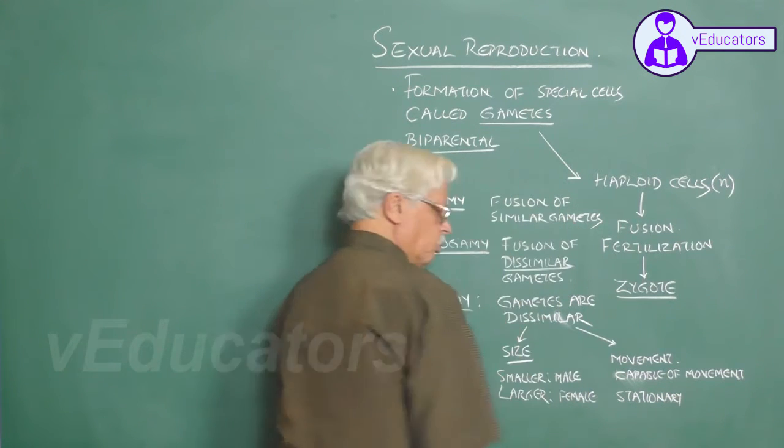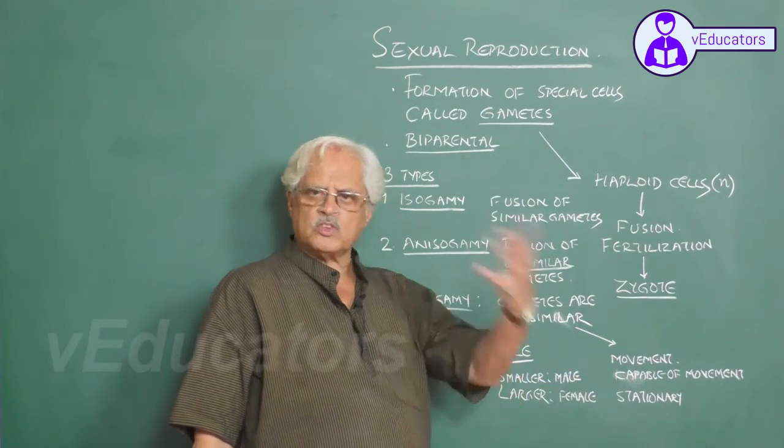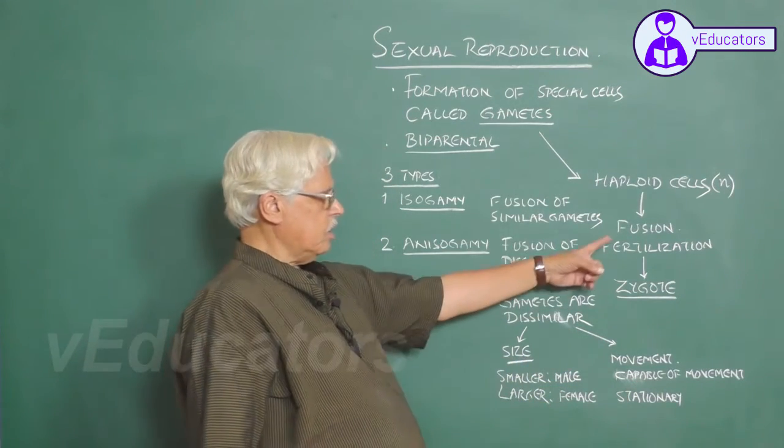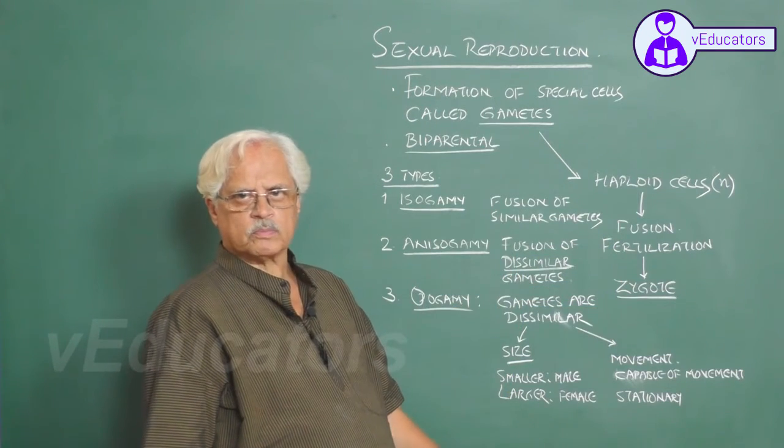So the female gamete doesn't move, remains stationary. The male gamete moves, goes in search of the female gamete and fuses with the gamete to form the zygote.